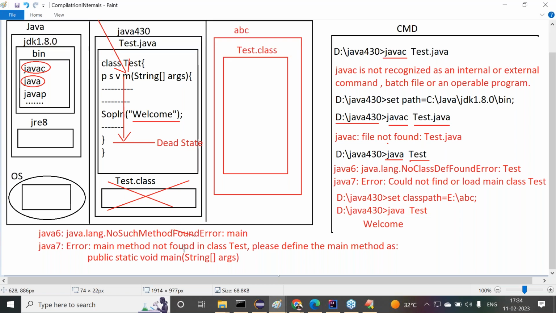This is not available. Observe carefully. What exception is there? Java.lang.NoSuchMethodError: main. That's it. NoClassDefFound is not available. NoSuchMethodError: main.